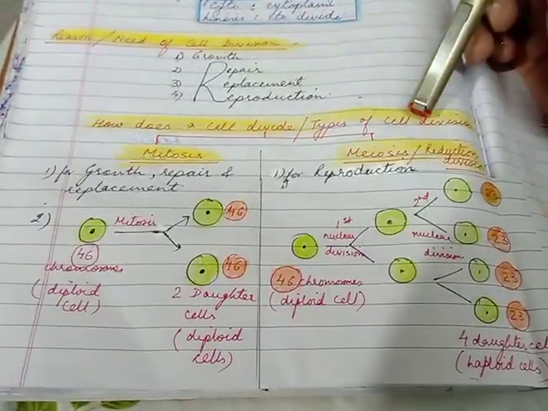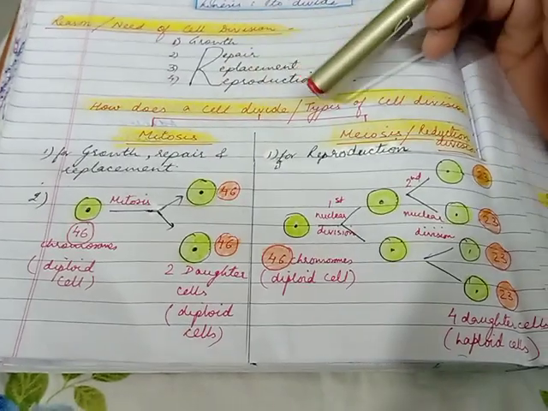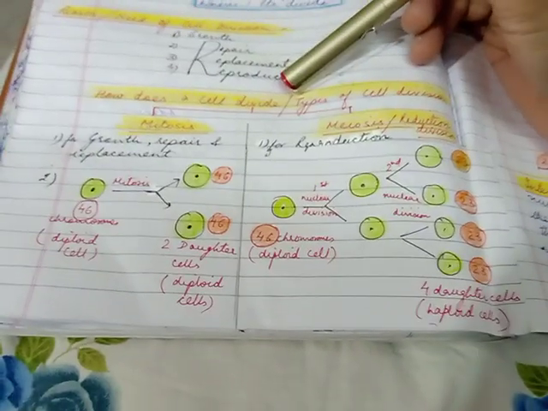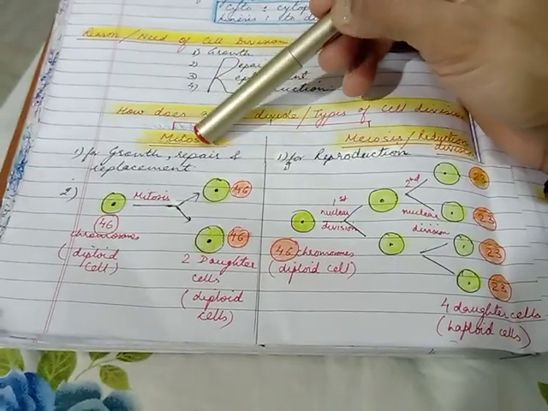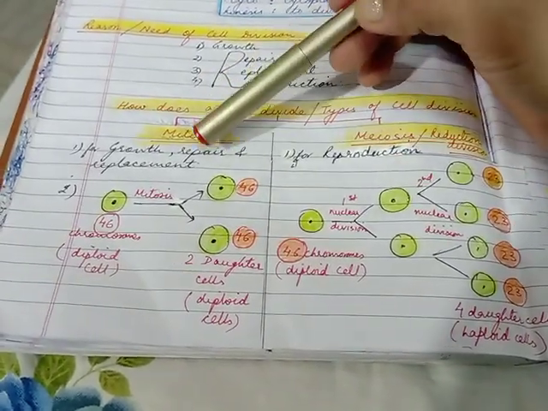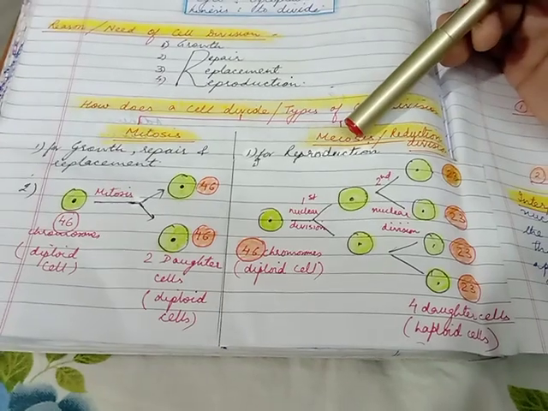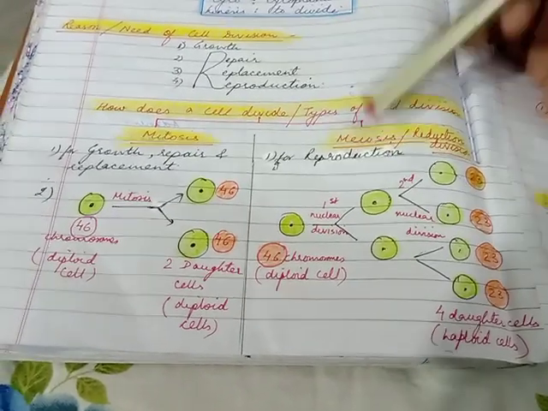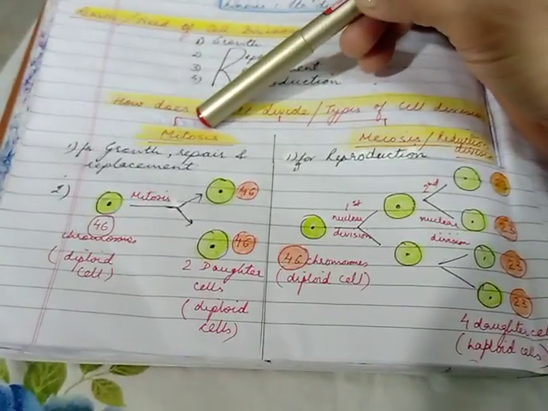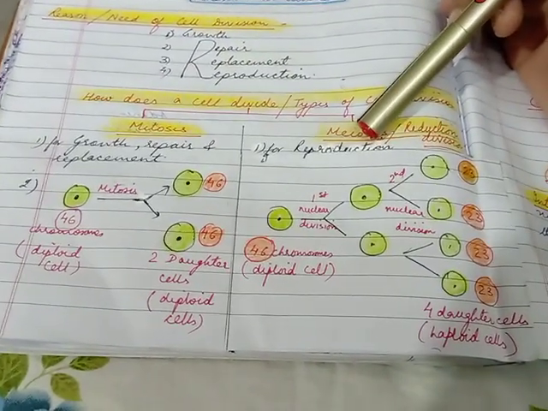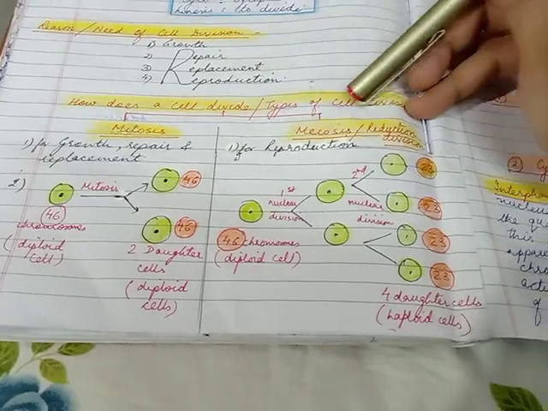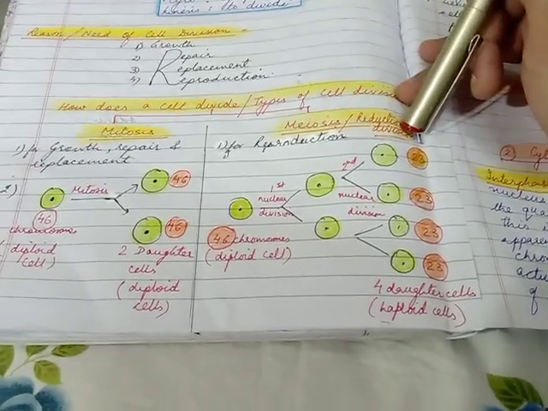Then let's move further. Types of cell division, or how does a cell divide? In your course, children, the details of only one is in great detail, that is mitosis. There are 2 types of cell division, mitosis and meiosis. In your course, in every detail, you have to understand mitosis and a few superficial differences from meiosis. Meiosis is also called the reduction division.